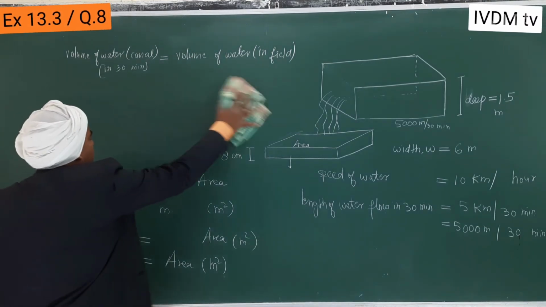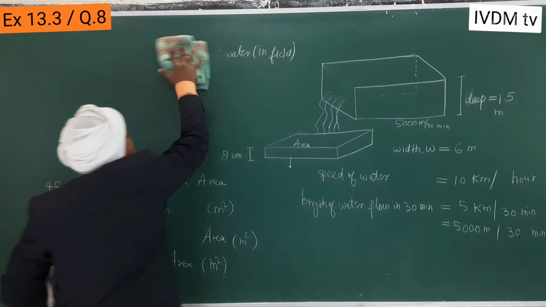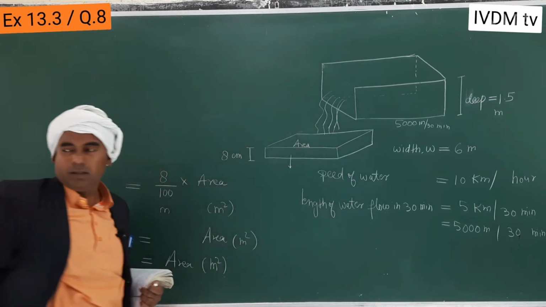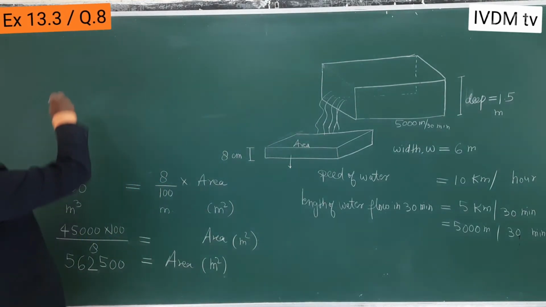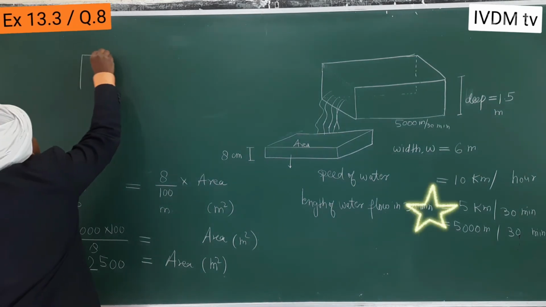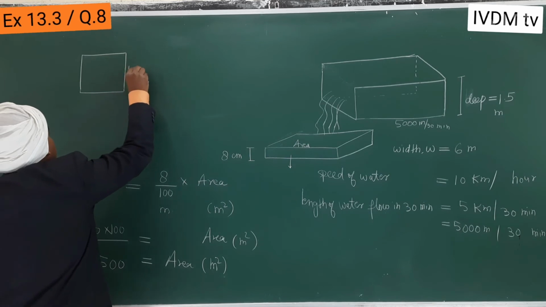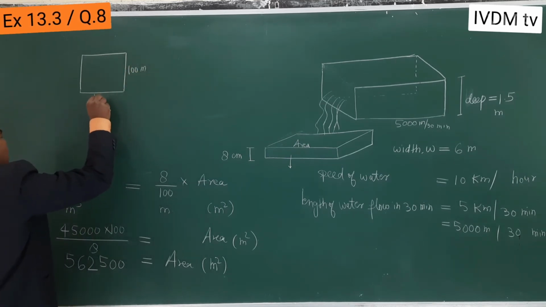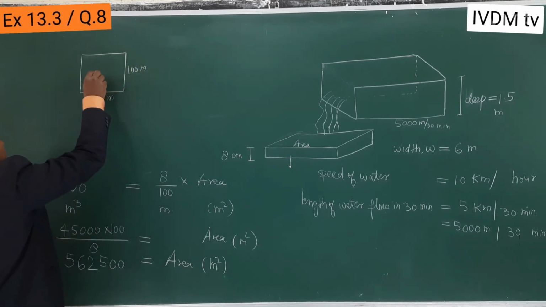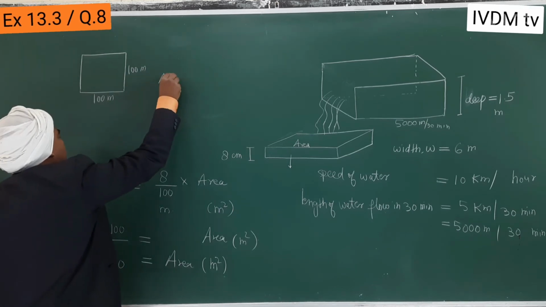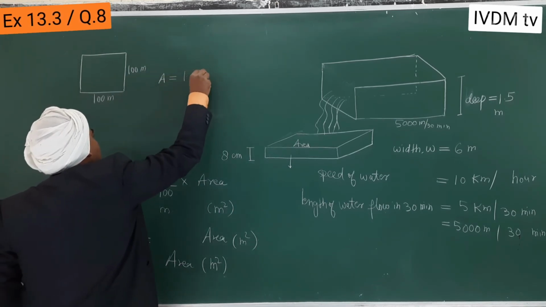Hectare is nothing but if an area is such that 100 meter into 100 meter, so this area will be 1 hectare.